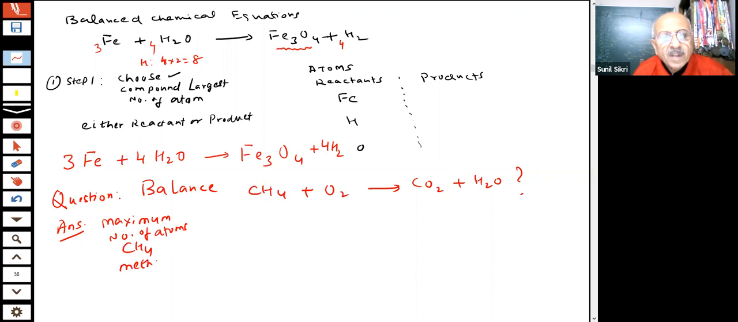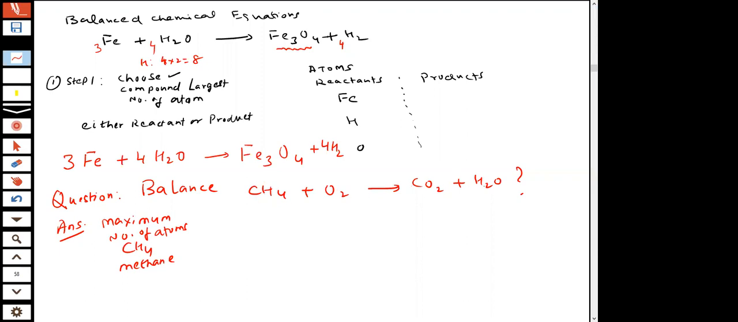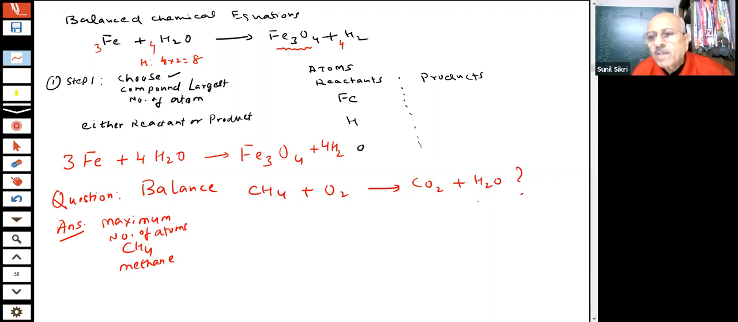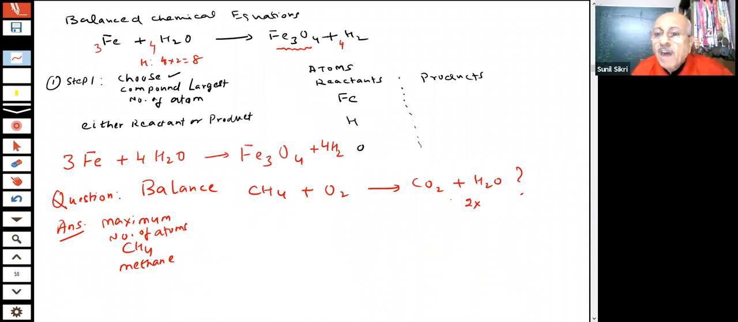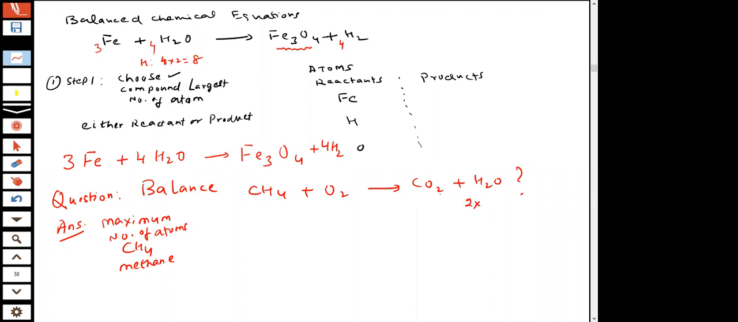This is called methane. So here, students, carbon is one, no problem. But how many hydrogens? 4. So I have to make it 4. How will I make 4? Multiply by 2. Now it becomes 4. After this, how many oxygens are there now on the product side? You have 2 oxygen atoms and then 2 atoms more.